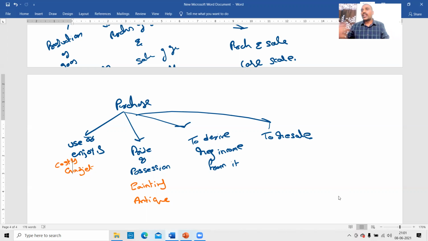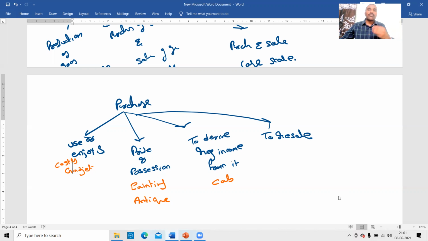Next, to derive regular income from it. I purchased a cab to give it on hire basis so that I will get the rental income. Even though later on I sell the cab, it is not my business income, because I have not purchased the cab for the purpose of reselling it. I want to get some income. I have given it to some driver, and the driver is giving some regular income to me.